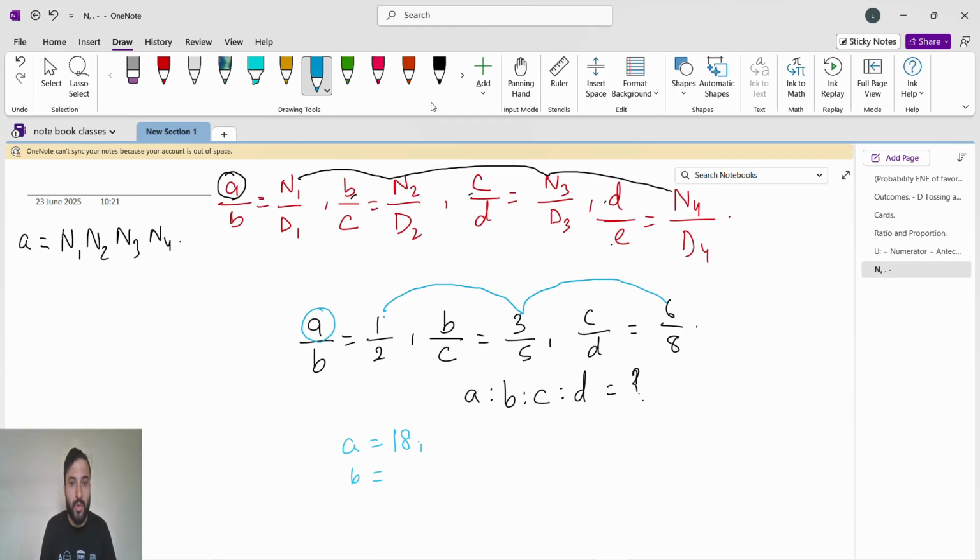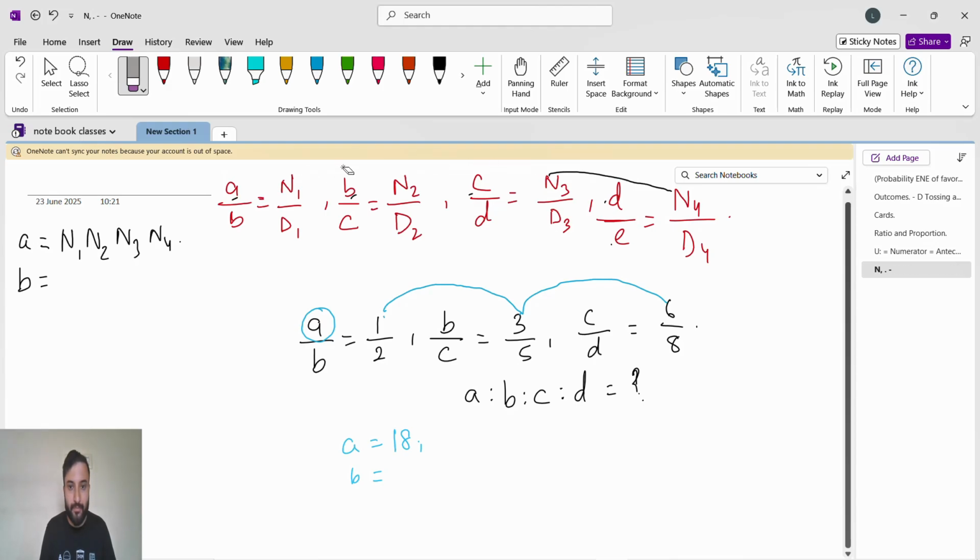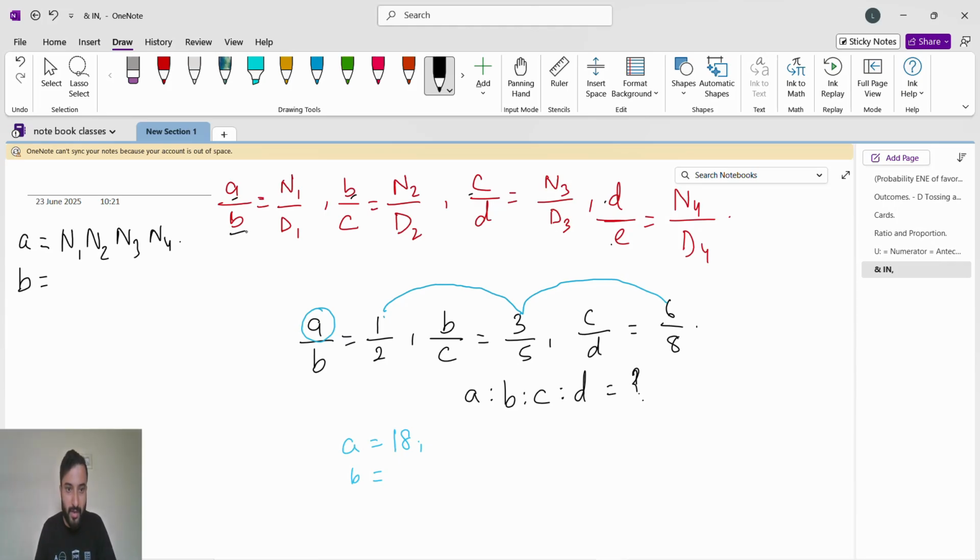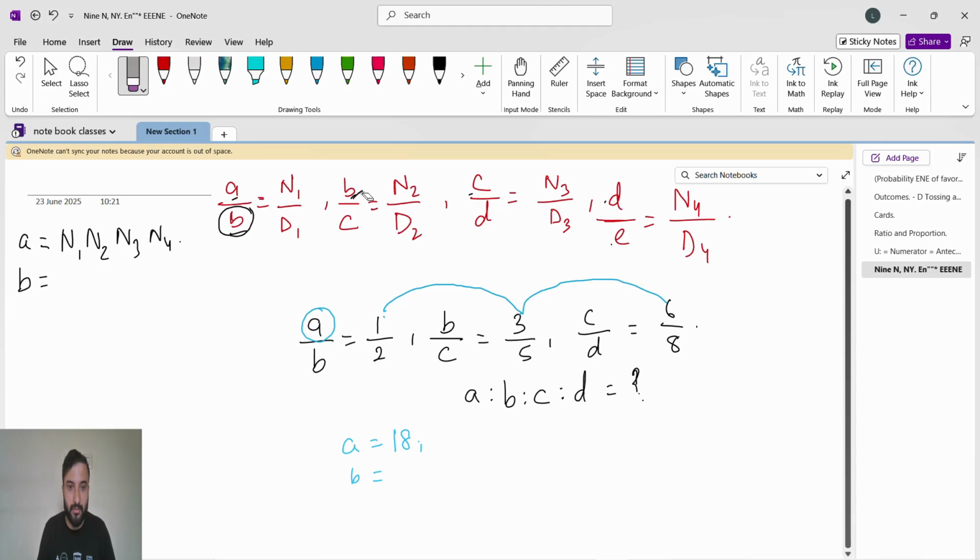Now here, b. So where is b? B is at two places, one at this place, one at this place. But we will see where b is first. Here b is at the second place, but here b is at the first. So that's why we will focus here.